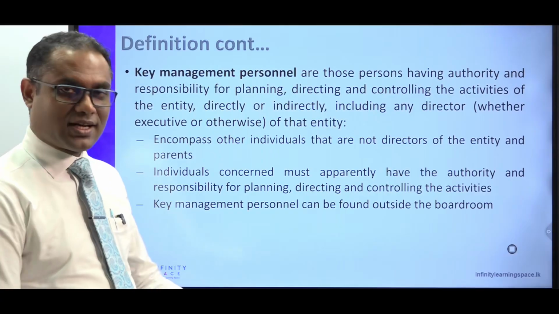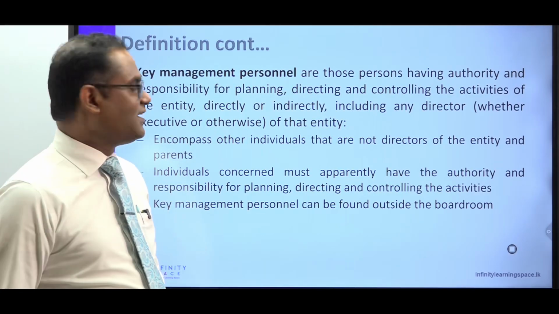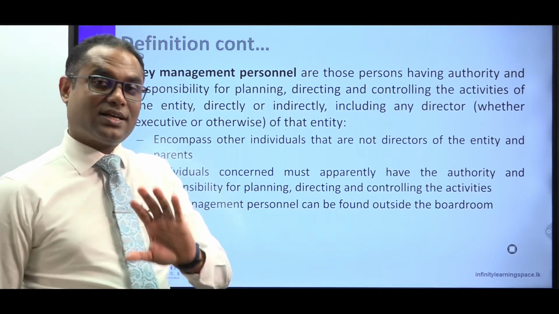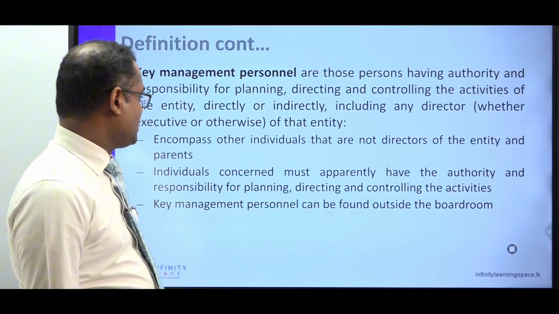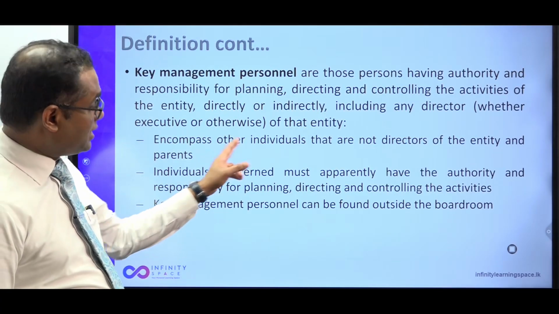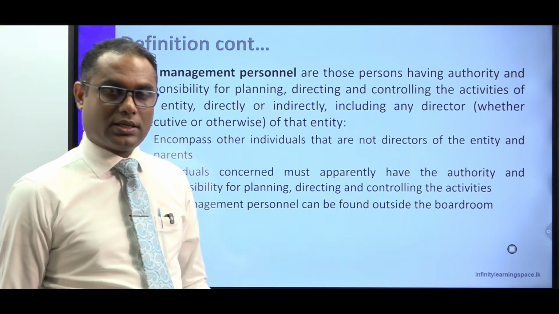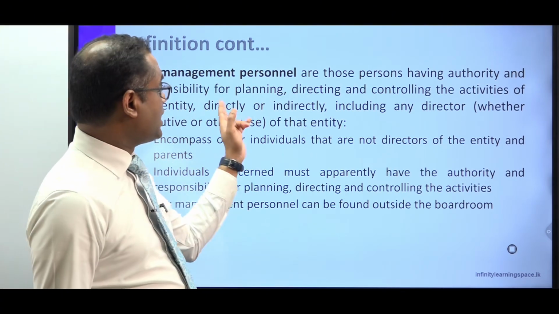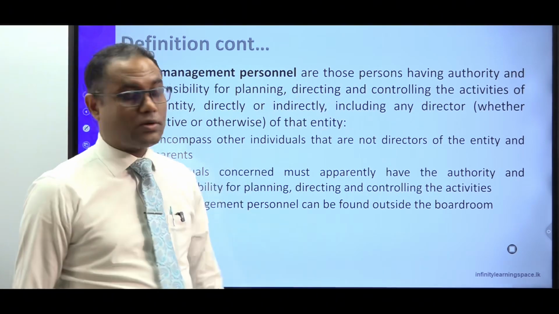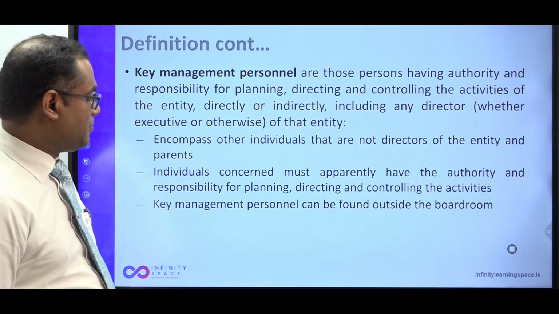It can be executive, non-executive, independent, non-independent. Always directors are key management personnel. In addition to that, there are some other individuals who are not directors who can be key management personnel, like CEO, CFO, because they are involved in the planning, directing and controlling the activities of the entity.